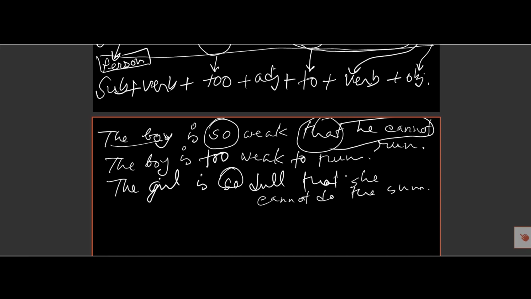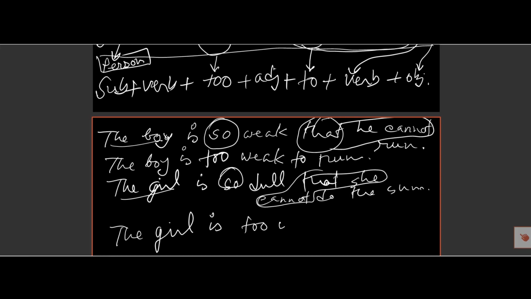And so here there is subject plus cannot. So here, instead of "so", we must use "too", and for "she cannot", we must use "to". So the girl, as the girl is a person, so the girl is too dull to do the sum. This is a simple sentence.